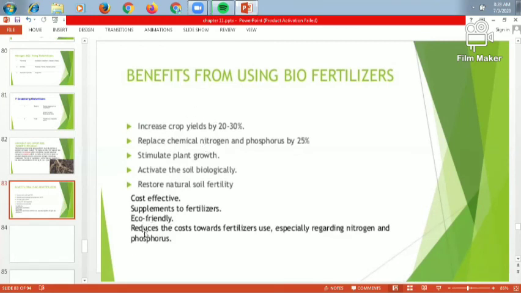Otherwise, you can write eco-friendly, then cost effective. It can be there, but you have to write increasing the crop yield first. Secondly, it replaces the chemical fertilizer. Thirdly, it stimulates the plant growth. Then you have to write down cost effective, eco-friendly, then the supplement.